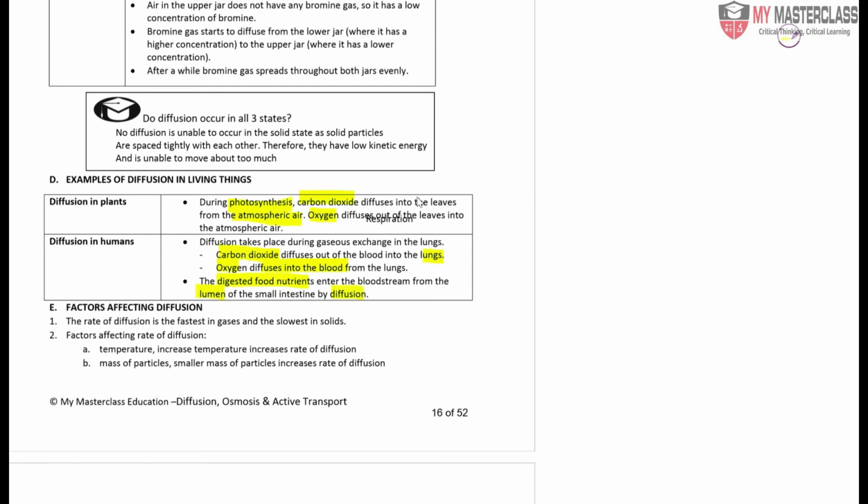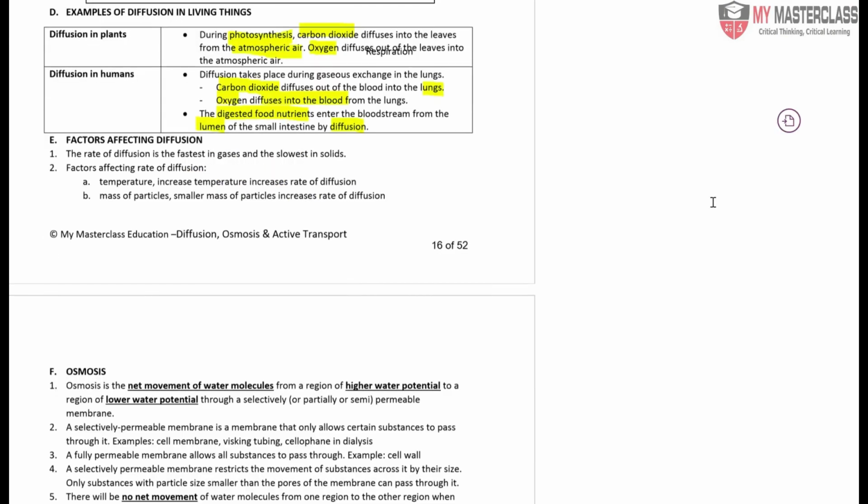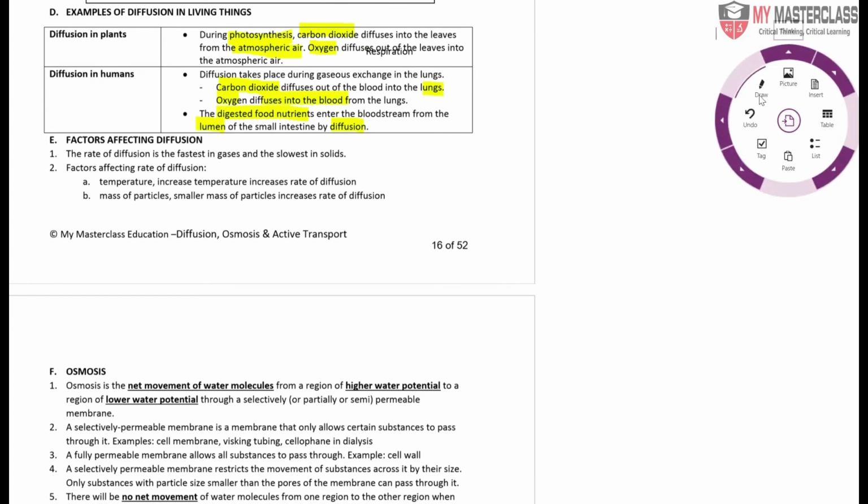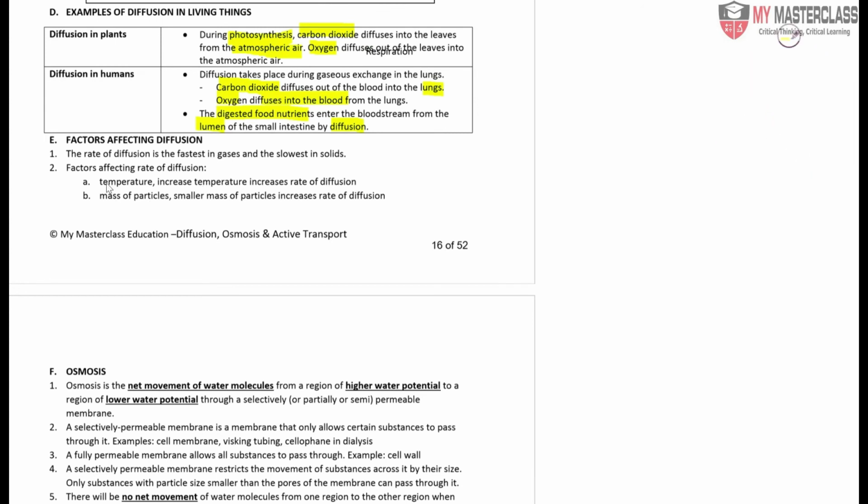If diffusion is going to take place, there will be factors that affect the rate of diffusion. In the morning, for example, if it is a very hot day and a garbage truck goes past you, you will realize you smell the garbage much faster than if it is a cold day. So what are the factors that affect diffusion? Things like temperature. An increase in temperature will increase the rate of diffusion. Why is that so?